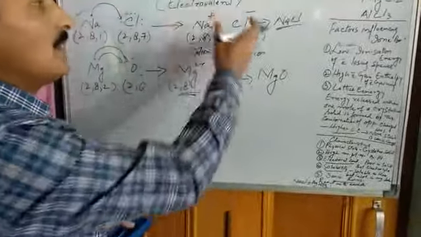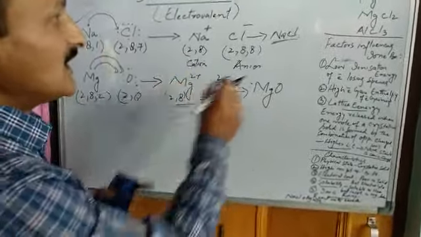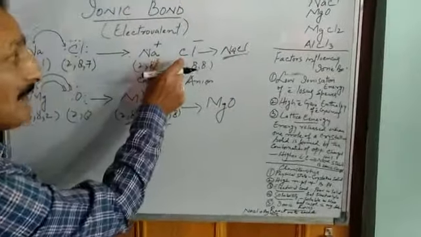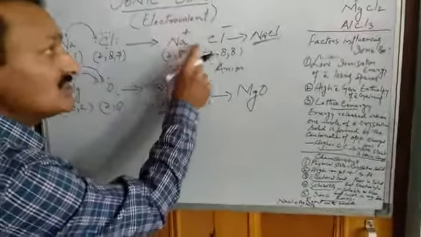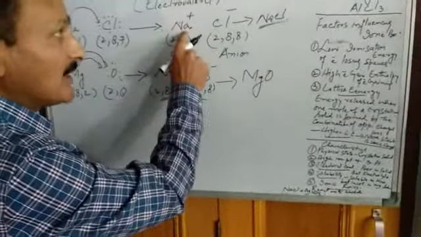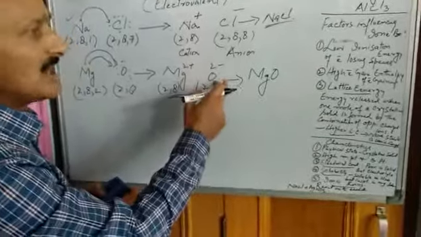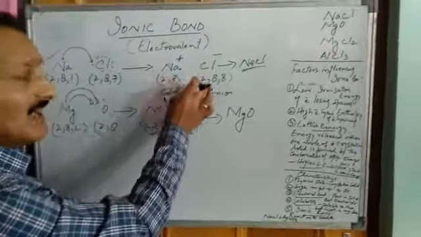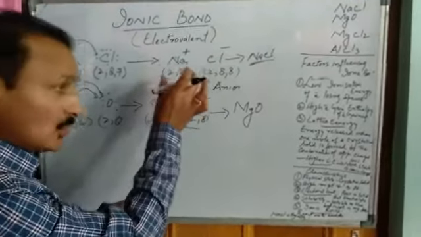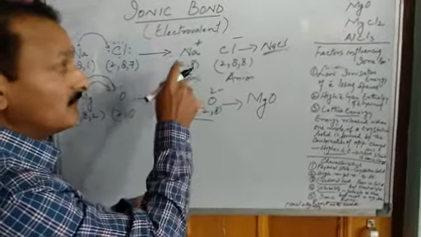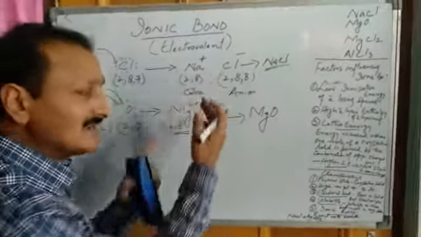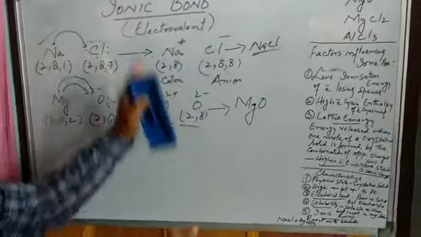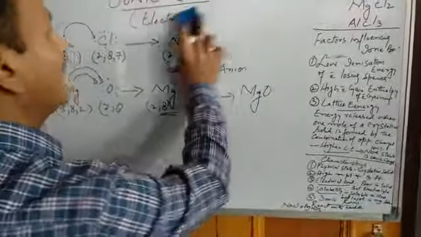So now what is ionic bond? Ionic bond is the electrostatic force of attraction, the Coulombic force of attraction that holds oppositely charged ions, that is, sodium ion and chloride ion, or here magnesium ion and oxide ion. So we can define ionic bond as the Coulombic, electrostatic force of attraction which binds these oppositely charged ions, that is, cation and anion. We can give so many other examples of ionic bond. So this is all about ionic bond.